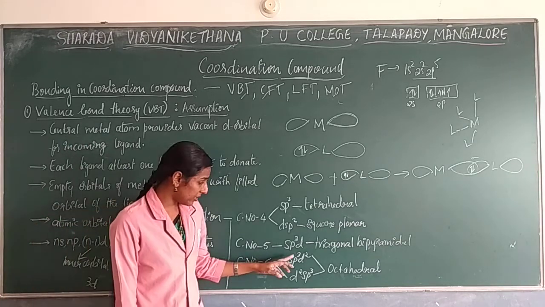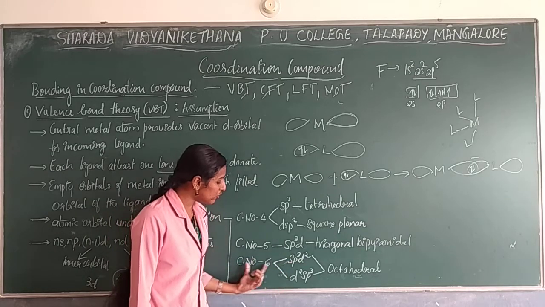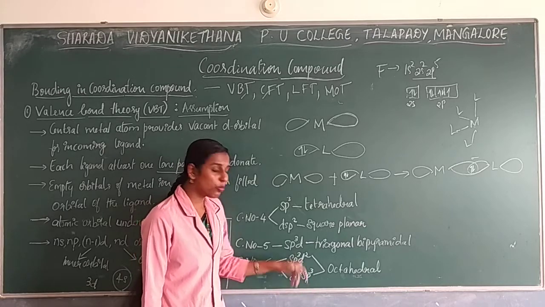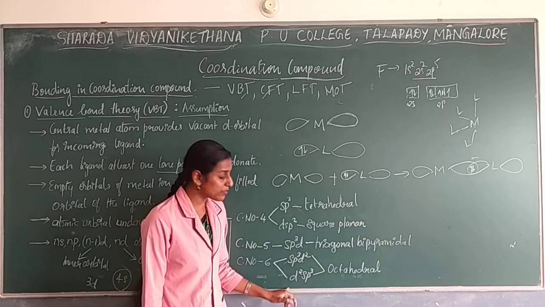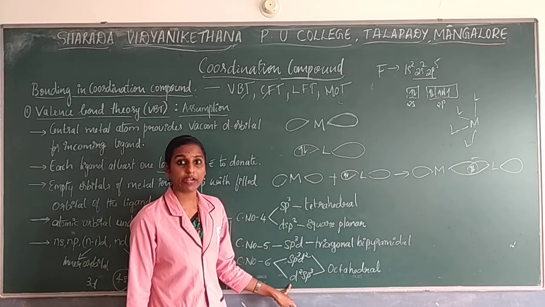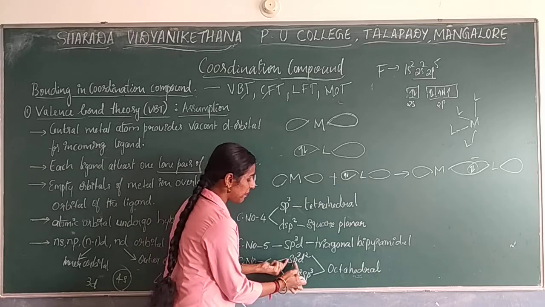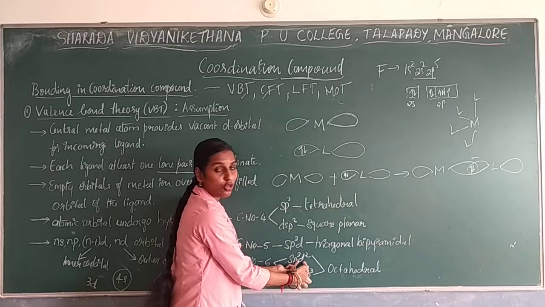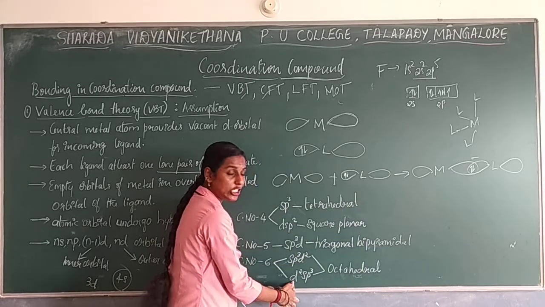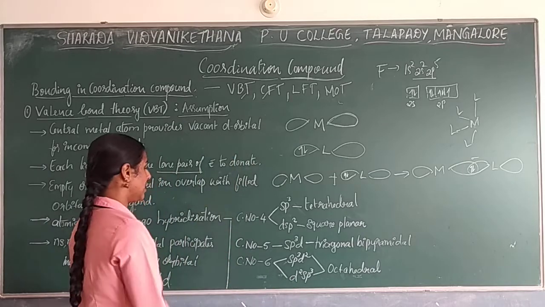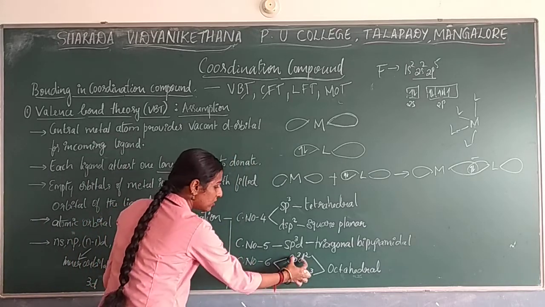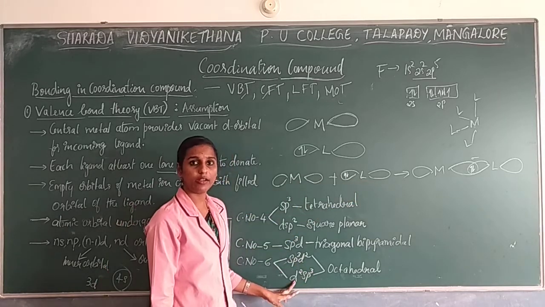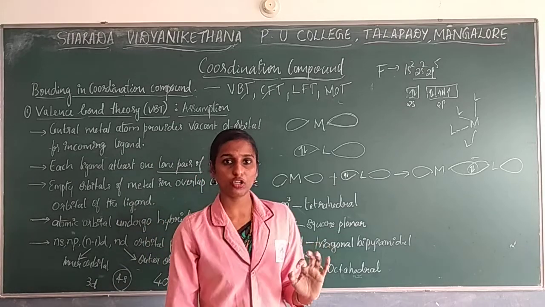Some of you may wonder over here: if the coordination number is 6, I have written sp3d2 as well as d2sp3. Are both the same in number of s, p as well as d? No, it is different. Why? See here, in sp3d2 this d shows the next outer orbital used for hybridization. In d2sp3 this d shows the inner orbital. See, 3d, next 4s, next 4p. So sp3d2 is like 4s, 4p, 4d, the outer orbitals involved in bonding. So it is not the same, it is different. Based on that, octahedral geometry has been explained.